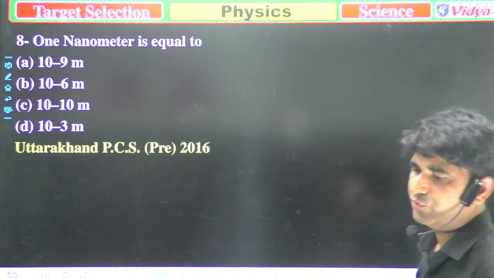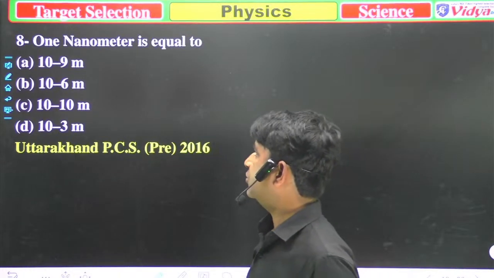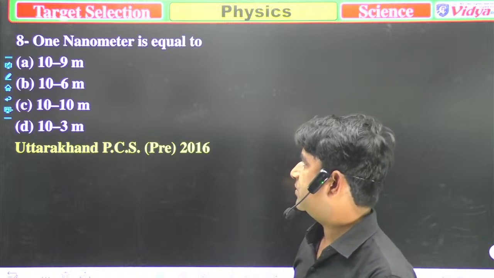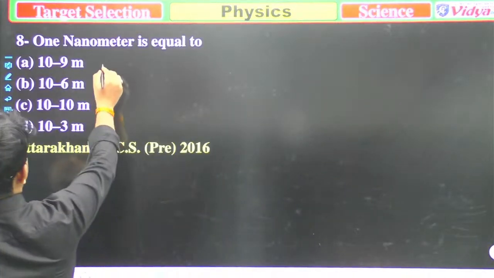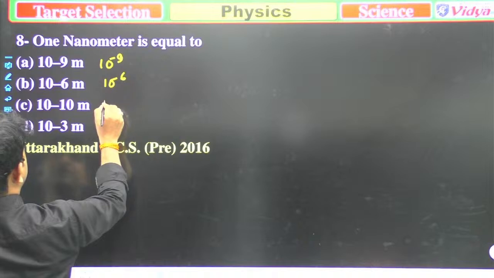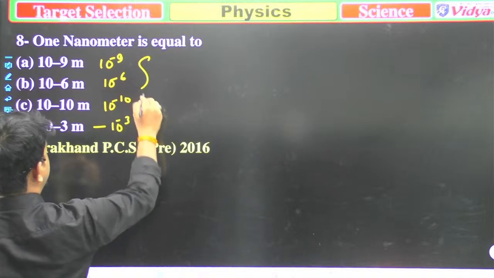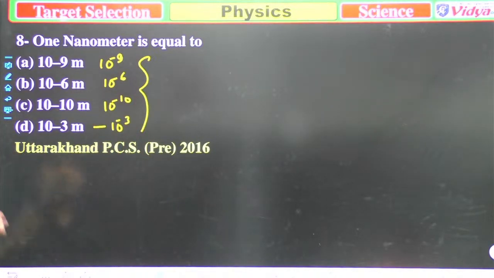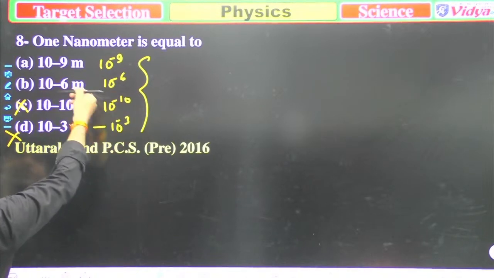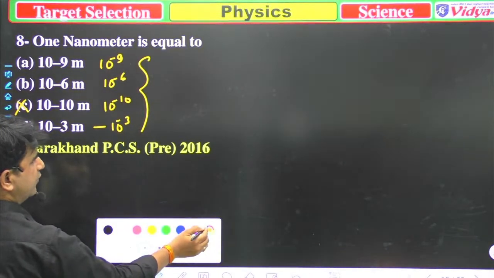1 nanometer is equal to what? Options are: A, 10 to the power 9 meter; B, 10 to the power minus 6 meter; C, 10 to the power minus 10 meter; and D, 10 to the power minus 3 meter. Now you have to say which of the following is correct. This one is incorrect and this one is incorrect, so you have to choose between A and B.